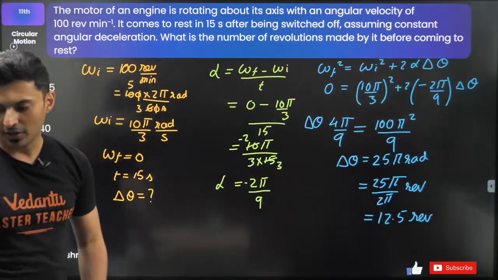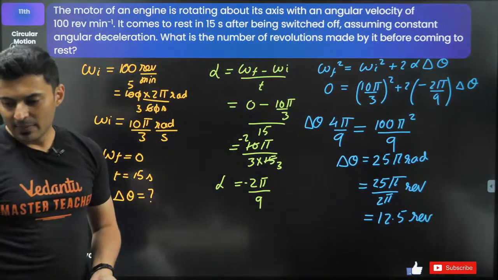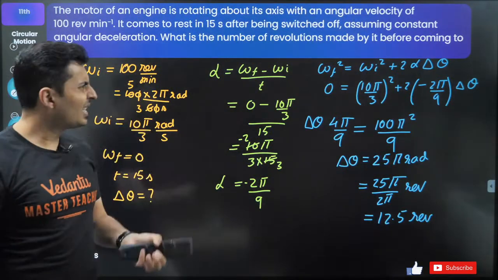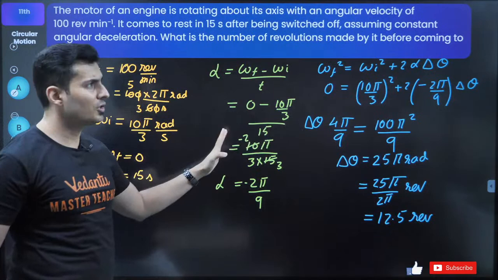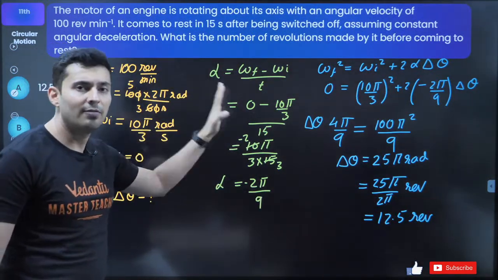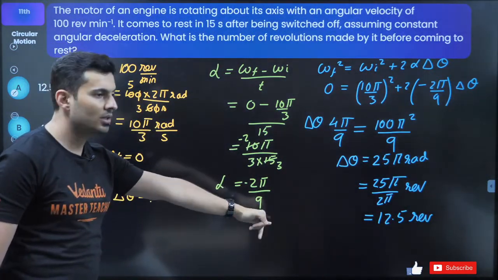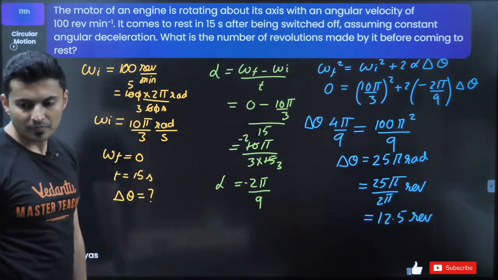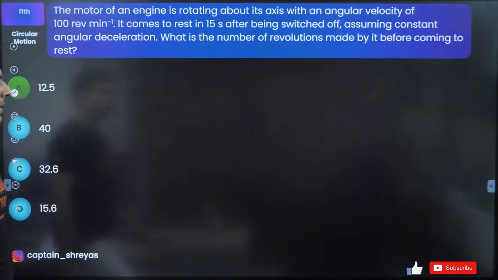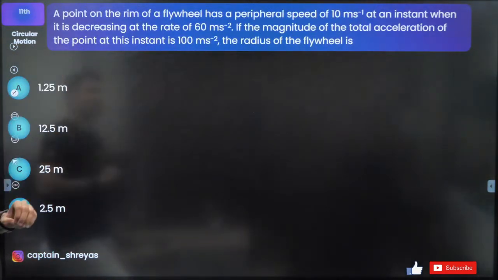Very good, Saranya. Awesome. Can we keep angular velocity in revolutions per second? Yes, you can do that. Then your units of alpha, everything has to be in revolutions, revolutions per second square. Like that it should be. You can keep it. Yes, Mohan Raj. Great. What is this now?